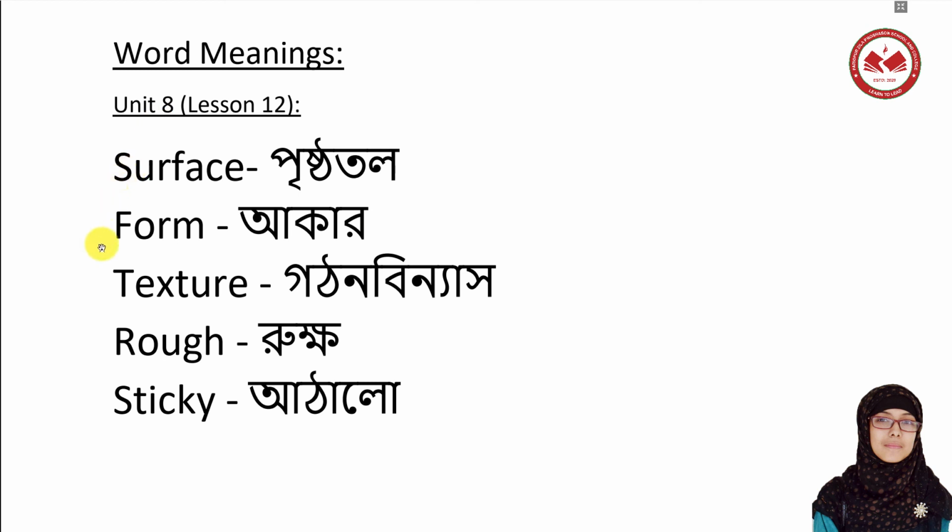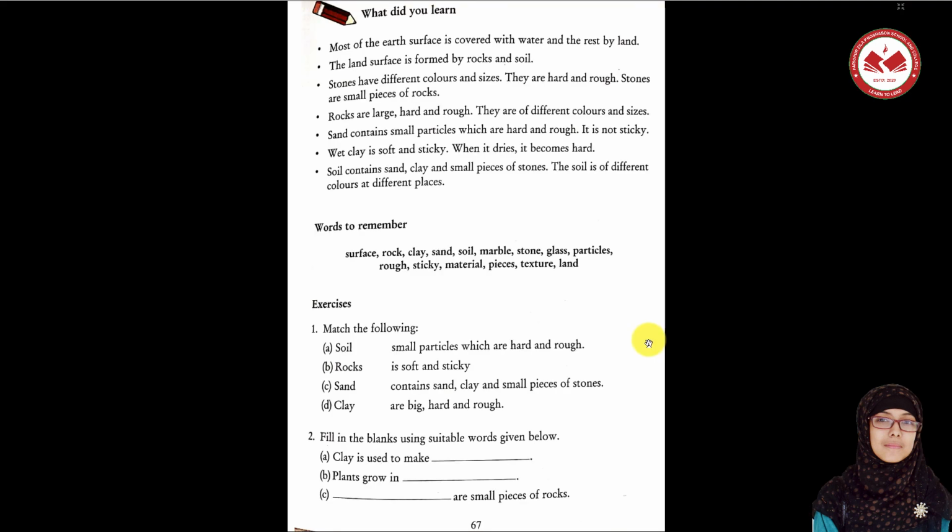And remember, the more you increase your vocabulary, the more you'll be able to easily speak English. Okay? So, all in all, vocabulary is a must. Okay? So, let's give you some homework now. Here we are. So, here we can see some words to remember. Surface, rock, clay, sand, soil, marble, stone, glass, particles, rough, sticky, material, pieces, texture, land. These are just words you could remember or try to spell out, okay?